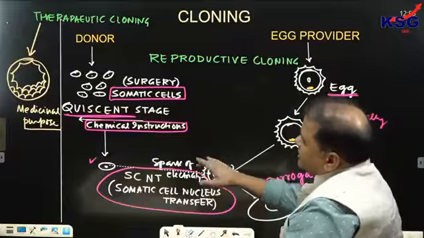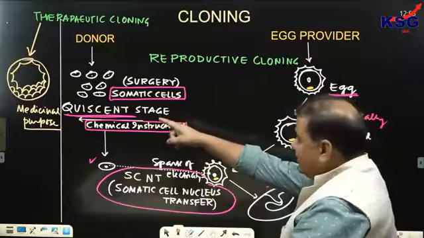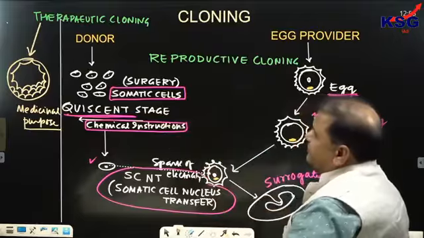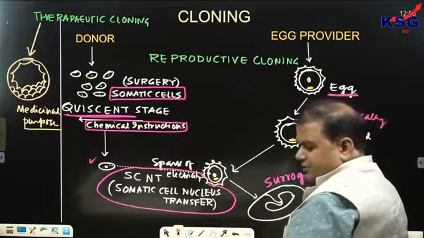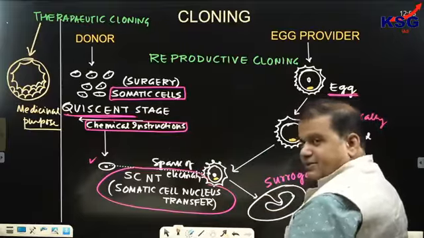When the egg reaches the blastocyst stage, everything is the same.